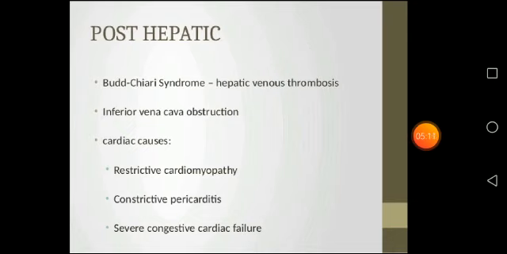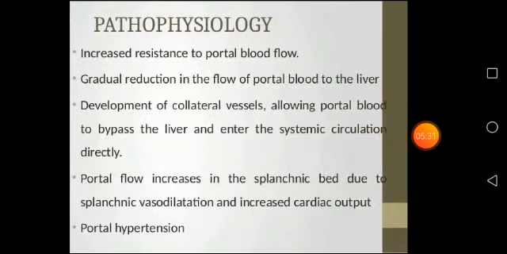Restrictive cardiomyopathy. What is cardiomyopathy? Disease of the heart muscle, with enlargement of the heart. Then constrictive pericarditis, infection of the pericardium. Then severe congestive cardiac failure. Okay, these are the three main causes of portal hypertension: prehepatic, hepatic, and post-hepatic.